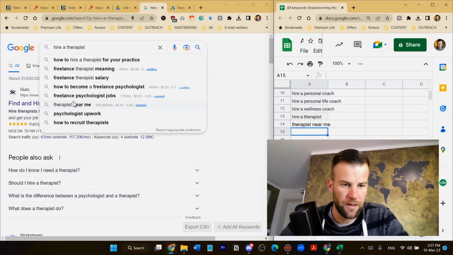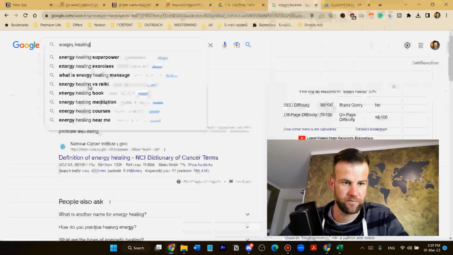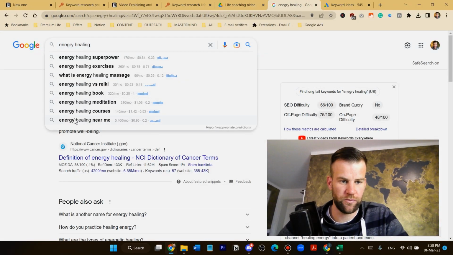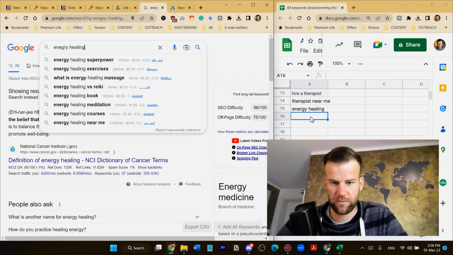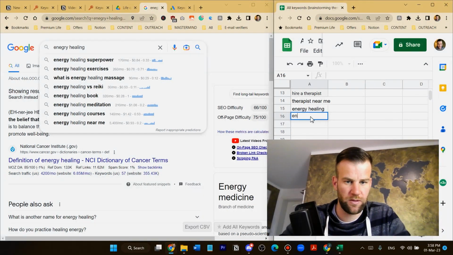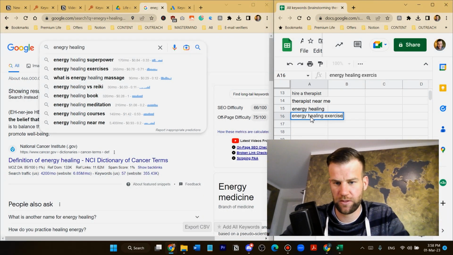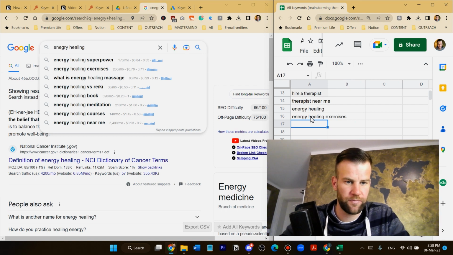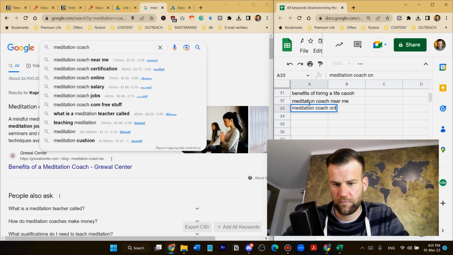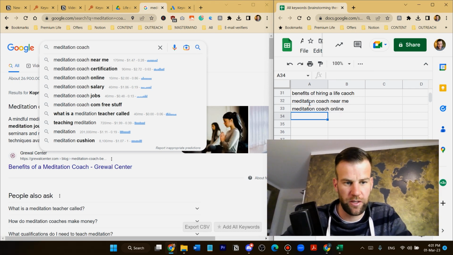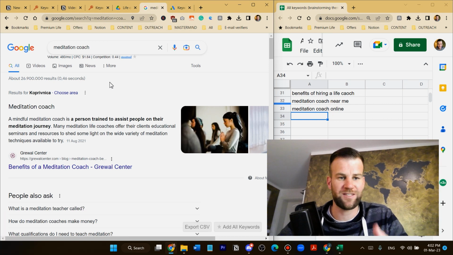Therapist near me. We need, these four, all of them need to be written out. And then energy healing exercises. What is energy healing massage? We just need ideas, and we need to know our niche a little bit, and then we can keep digging further, right? Now let's go try, so that's one method, right?